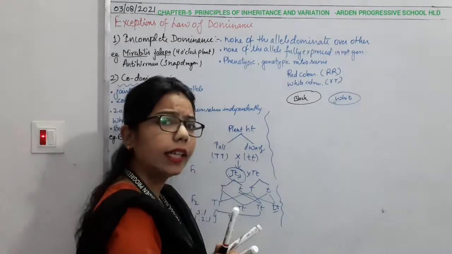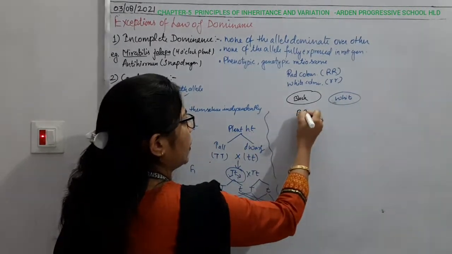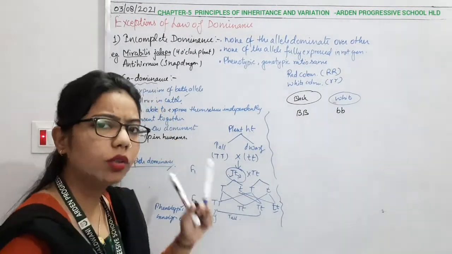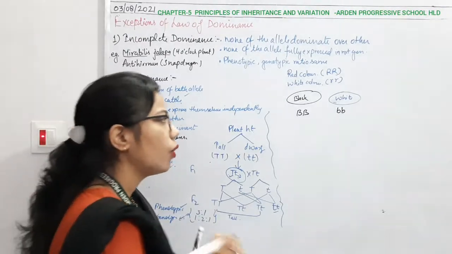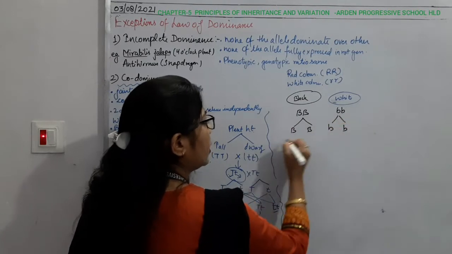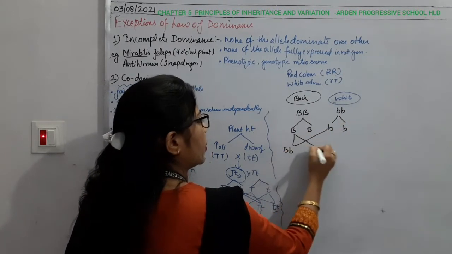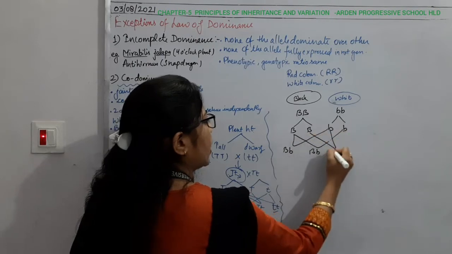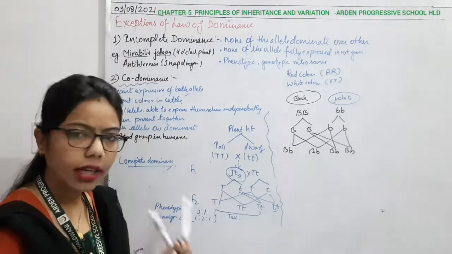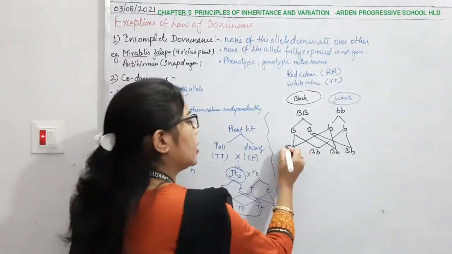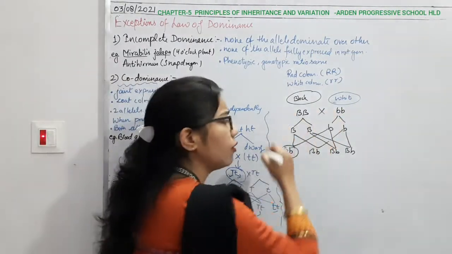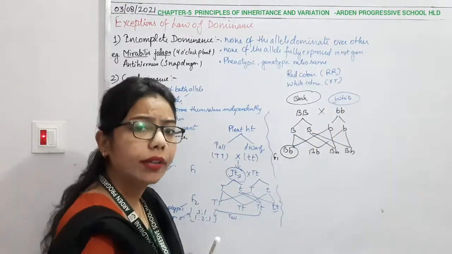Now we are indicating the black color with capital B and white with small b and small b, right? So when we make the cross combination, here we will find that they form their gametes capital B, small b, but when again we make the cross combination like this, capital B, small b, capital B, small b, capital B, small b, it's just like the law of dominance we are doing, right? So ultimately what we are getting is the F1 generation, meaning the offspring which is going to develop from this black and white coat of the cattle, it will be of both types.